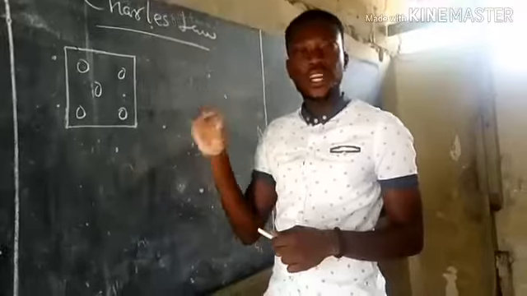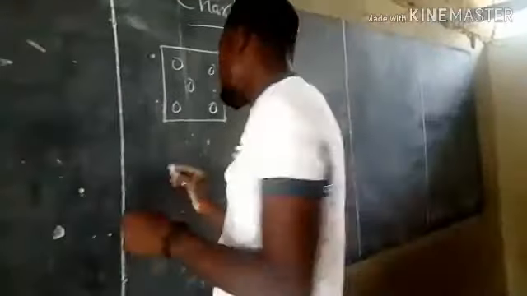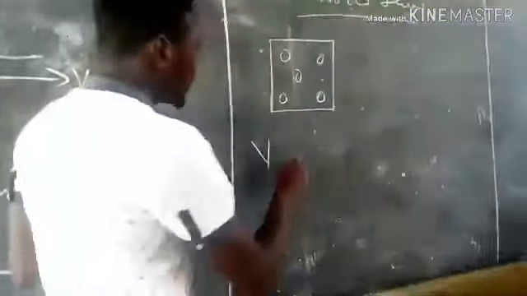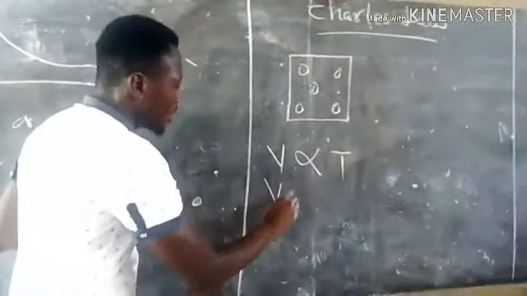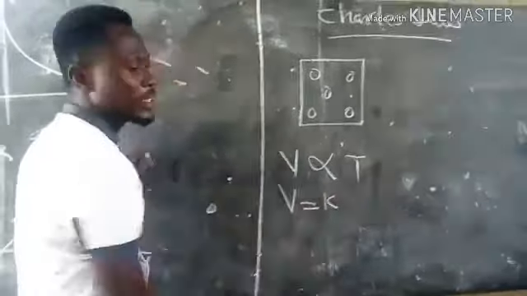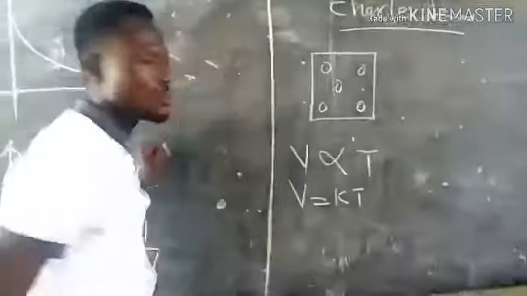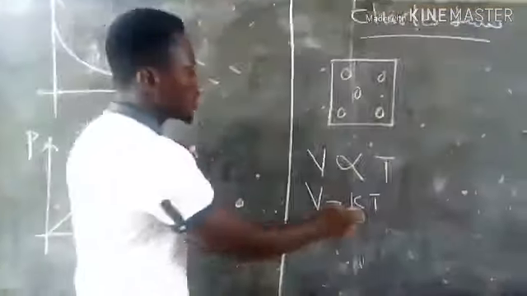And from this Charles' law, mathematically, we can write V is directly proportional to temperature. So we introduce equal to and a constant K. Then the absolute temperature will follow. Now let's make constant K the subject.